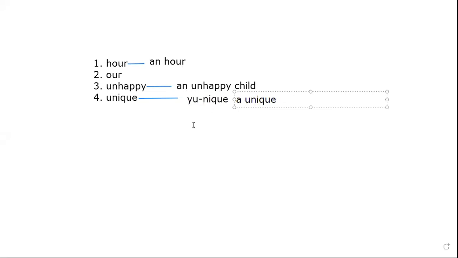So beta, you should not only see whether a word starts with a vowel or a consonant letter. What you need to keep in mind is the sound. If the sound is a consonant sound, then you will use a as the article. If the sound is a vowel sound, like unhappy, hour, then you will use an as the article in front. Understood, beta?